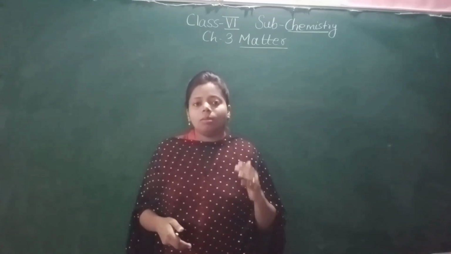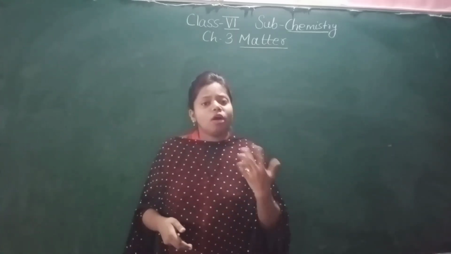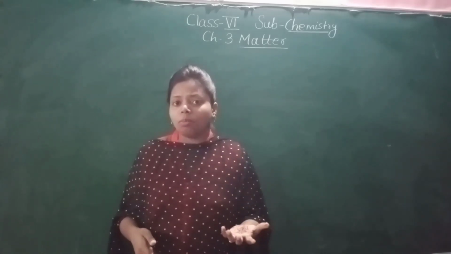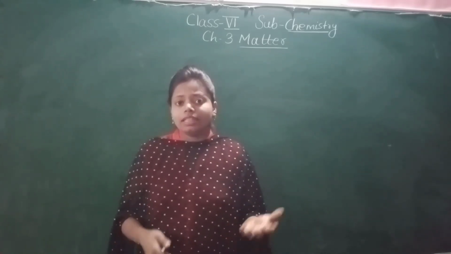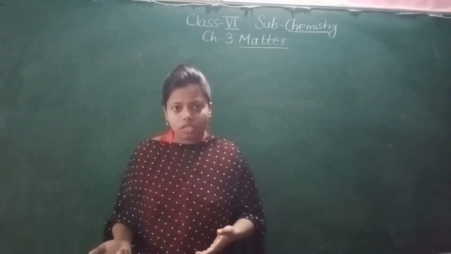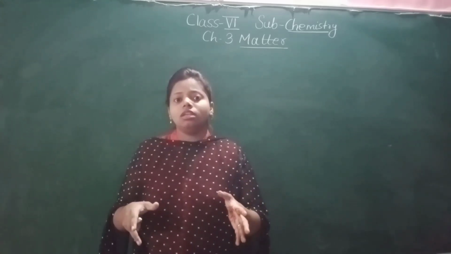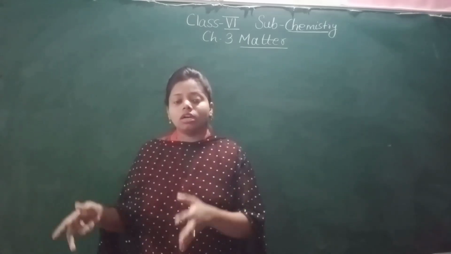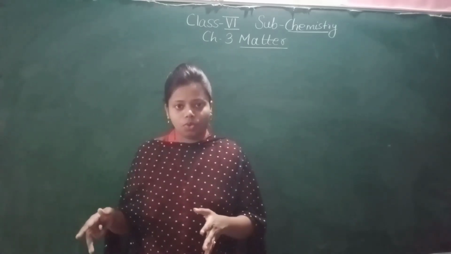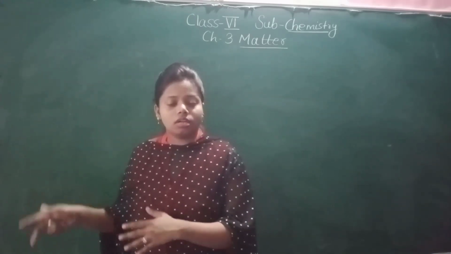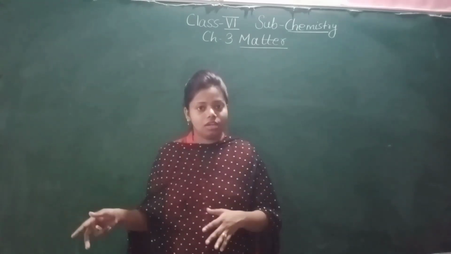Now an object may or may not have a definite shape. An object may or may not have a definite volume. They can flow, or they cannot flow. So on the basis of these properties, matter has been found on the earth in 3 different states.